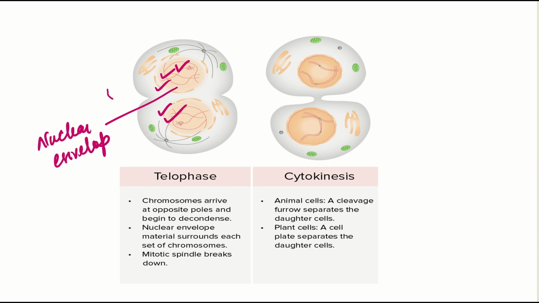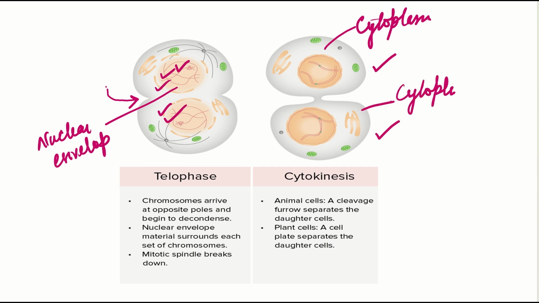Here, a furrow-like structure starts appearing. In the stage of cytokinesis, the splitting of the cell's cytoplasm into two parts is known as cytokinesis. Here, this is the cytoplasm, and here is the other cytoplasm of the other cell.